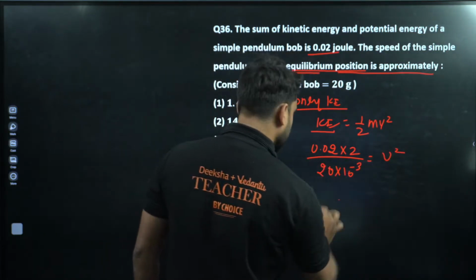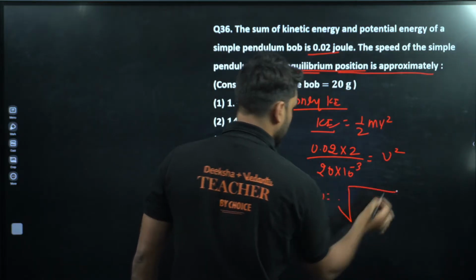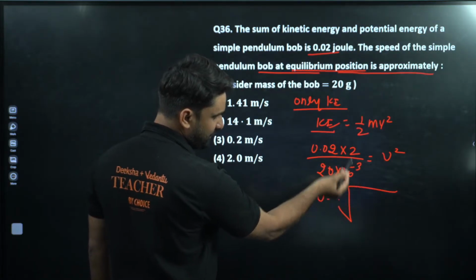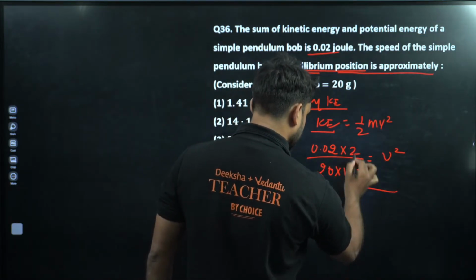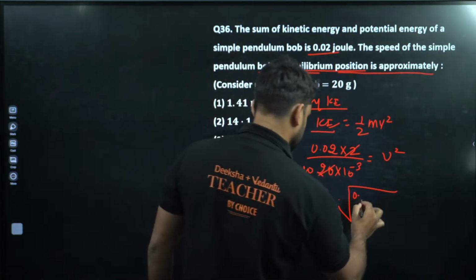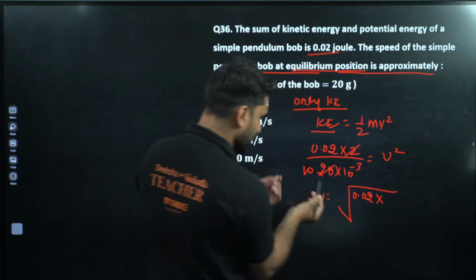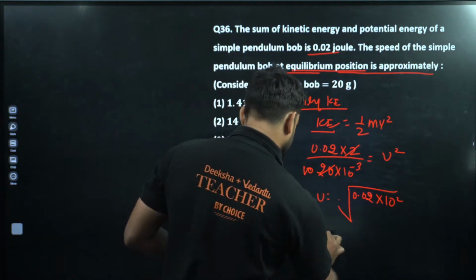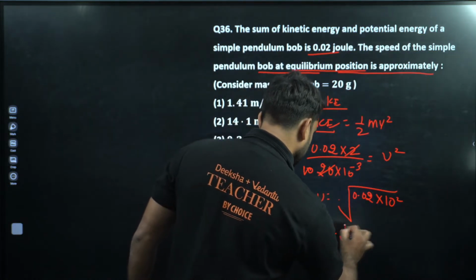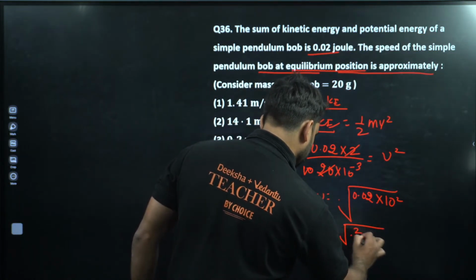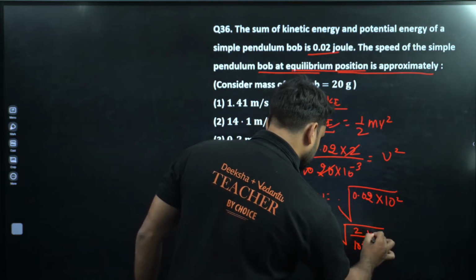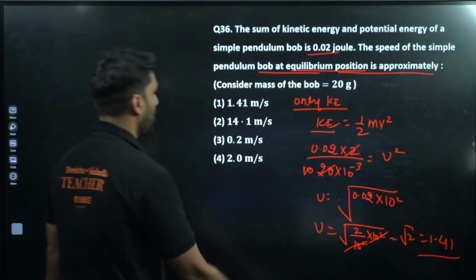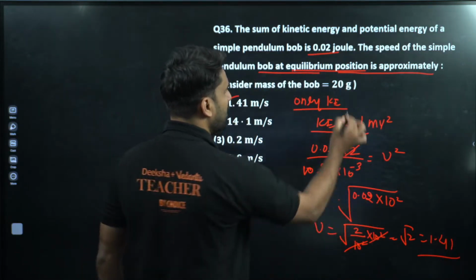So what will be v? So v will be equal to under root 0.02 into 2, divided by 20 into 10 to power minus 3. So v is equal to how much will come, my dear champion? The 10 squared cancels, so under root 2 is equal to 1.41 answer. Option number 1 will be the correct. Very easy question. Only kinetic energy.